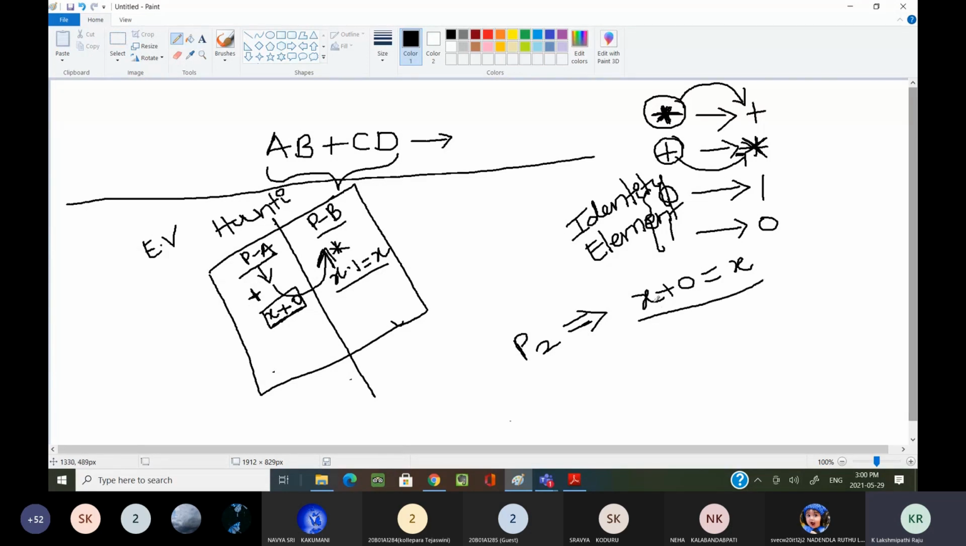This is defined by E.V. Huntington, which we already saw. This comes under part A, because I am using the plus operator. The same you can define in part B. How can you define part B? We replace that plus with the dot: x dot 1 equal to x.